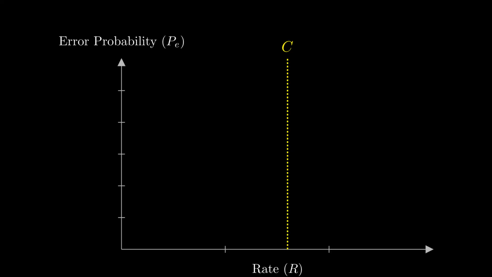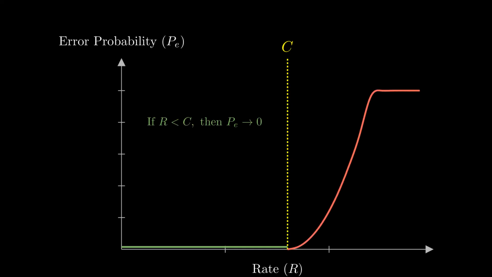Intuition tells us that as we send data, some noise is inevitable, so error should always exist, right? Wrong. Shannon proved that as long as your transmission rate, R, stays below this capacity C, the probability of error doesn't just stay low. It can be driven arbitrarily close to 0. We can achieve essentially perfect communication, even in the presence of noise. This is a mathematical certainty. If R is less than C, error vanishes.